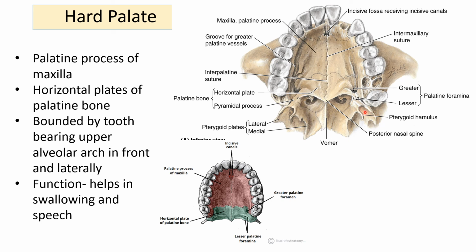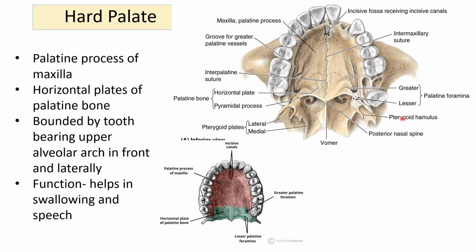And just see the important landmarks over here so that we can understand clearly the soft palate and its muscles. Here, this is what is seen: the pterygoid plates. This one is the medial pterygoid plate, and this one is the lateral pterygoid plate. On the medial pterygoid plate, the lowermost part is the pterygoid hamulus. It is projecting as the pterygoid hamulus. This is important because we are going to talk about the muscles of the soft palate.